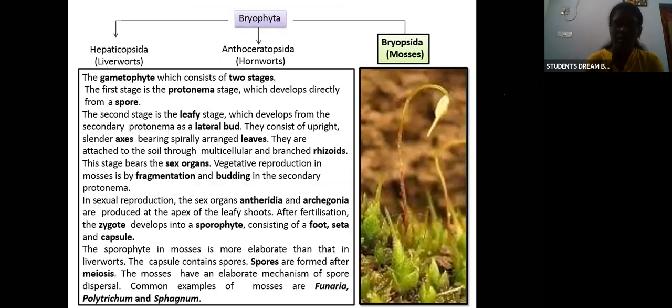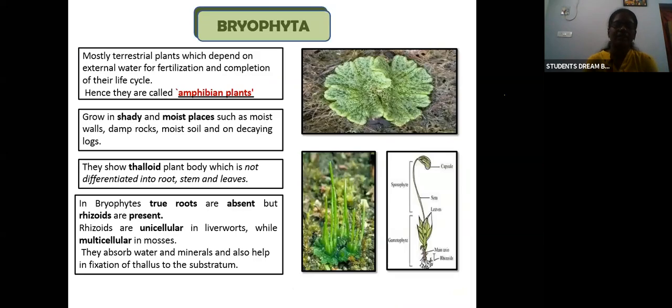So till here it is about bryophyta. Important thing to know is that bryophytes are amphibian plants, plants that require water for fertilization, so they are called amphibians. The thalloid structure is not differentiated into root, stem, and leaves. It has rhizoids, which are a substitute for roots that absorb water and minerals and help in attachment of the plant to the soil.